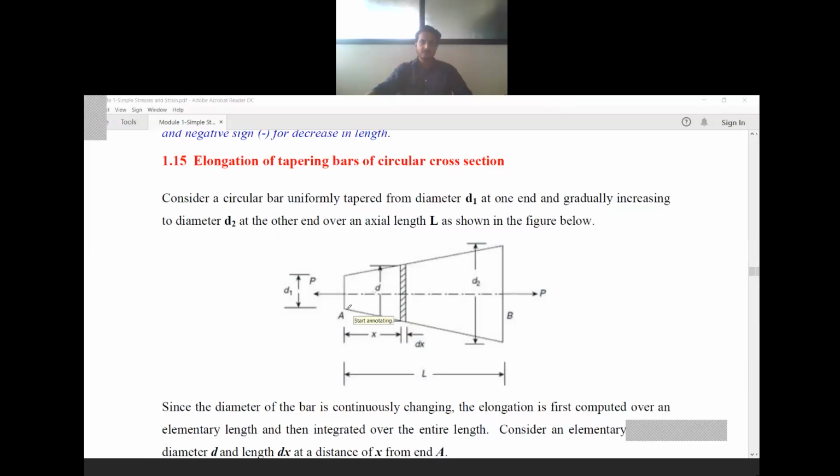If x is at point P, the value of x is equal to L. So what is the limit? The limit is 0 to L. 0 is the minimum value of x, and L is the maximum value of x.